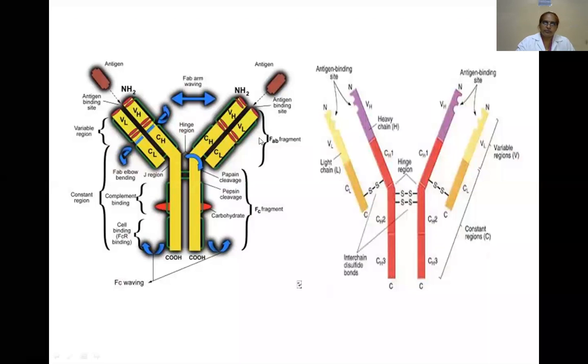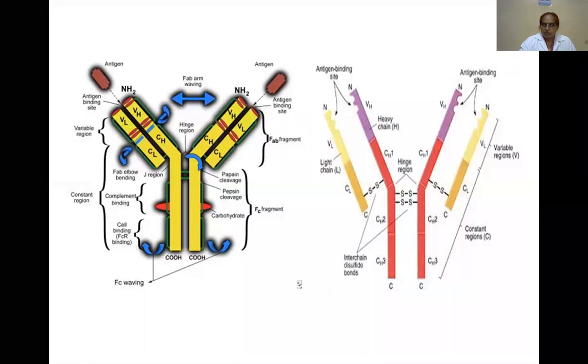See here, this is the light chain. Two light chains, two heavy chains. See the Y shape: two heavy chains, two light chains. This is one heavy chain, this is the other heavy chain. This is one light chain, this is the other light chain.